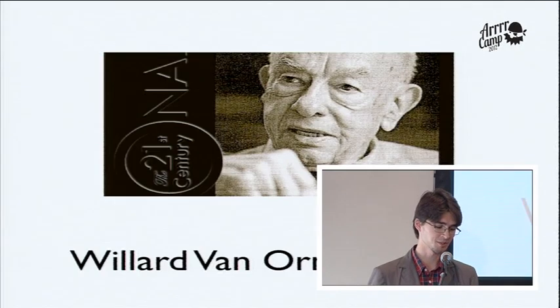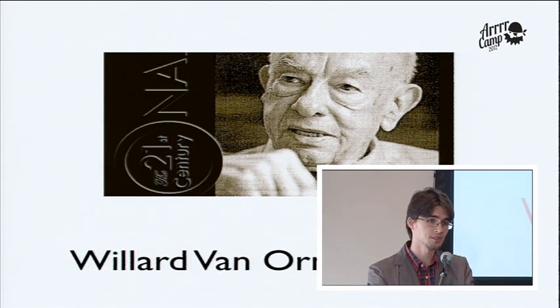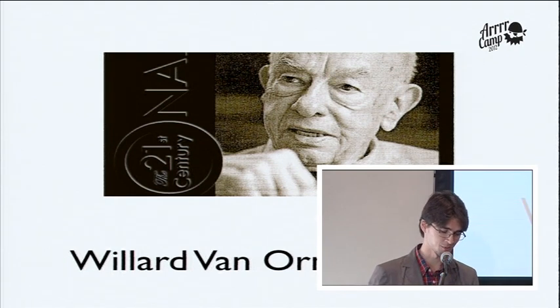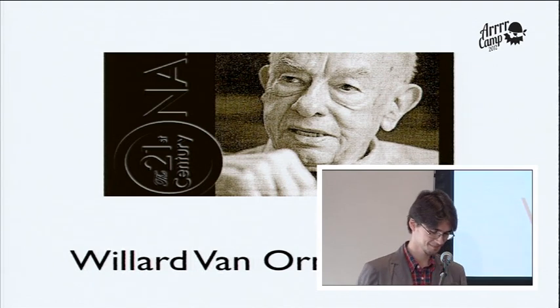Another person that I'd like to introduce is from a bit older times. This is Willard van Orman Quine, and he is the author of the term referential transparency. He was an analytic philosopher from the 40s to the 1980s, and there's a very nice example of how to understand referential transparency.